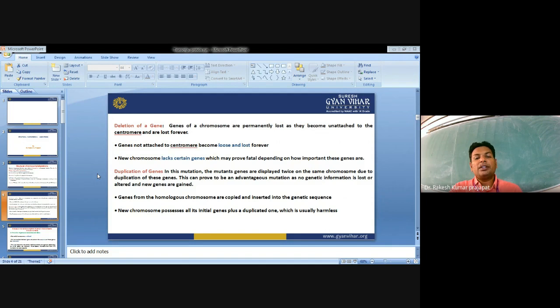Duplication of the gene: mutant genes are displayed twice on the same chromosome due to duplication of these genes. This can prove to be an advantage in mutations, as no genetic information is lost or altered and new genes are gained. The genes from homologous chromosomes are copied and inserted into the genetic sequences. Then a new chromosome possibility is there.